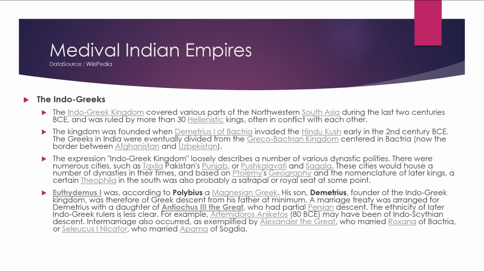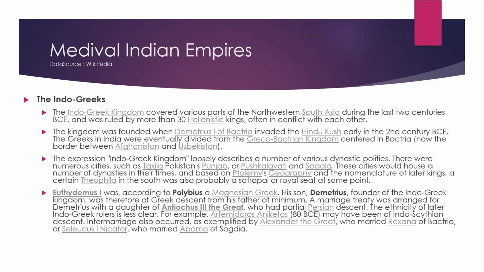There were numerous cities such as Taxila, in Pakistan's Punjab, Pushkalavati, and Sagala. These cities would house a number of dynasties in their times, based on Ptolemy's geography and the nomenclature of later kings. A certain Theophilia in the south was also probably a satrapal or royal seat at some point.